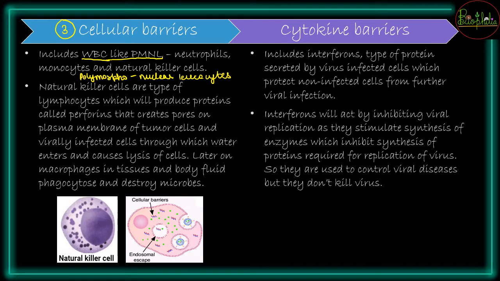So natural killer cells जो होते हैं, these are a kind of lymphocytes which will be producing perforins. So these perforins are going to create pores into the plasma membrane, and these pores are going to be, what are they going to do? They are going to take all the water inside, सारा का सारा पानी enter कर जाएगा, and that is going to cause lysis of the cell.